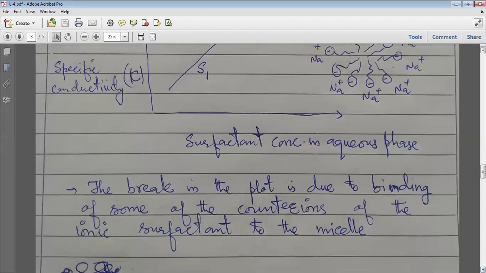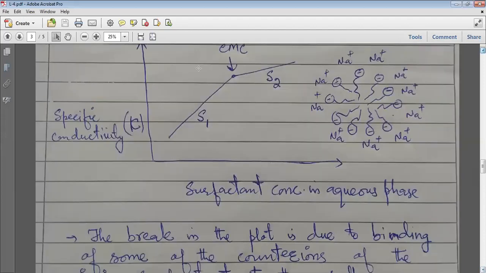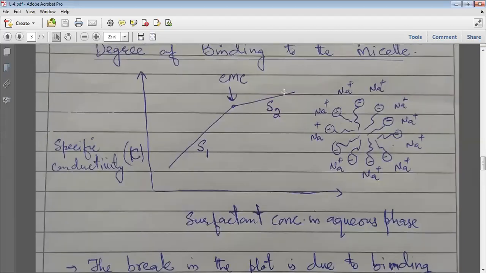There is obviously a clear break in this plot, but you have to remember this is the case for ionic surfactants. Non-ionic surfactants will not show conductivity, because they do not have ions. But in the ionic case the ions are formed, and where ions are formed, they show conductivity. So this is the usual graph of ionic surfactants, whether cationic or anionic.